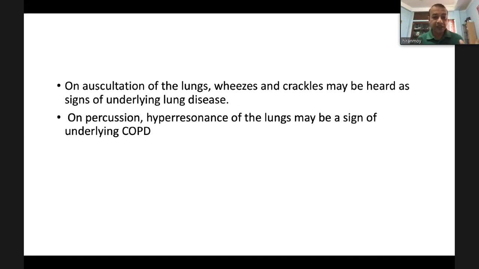On auscultation of the chest, wheeze and crackles may be heard as a sign of underlying lung disease. Percussion of the lung may reveal hyperresonance if the patient has COPD.